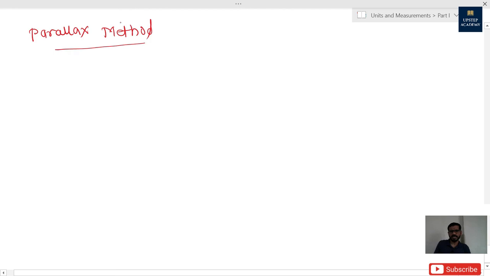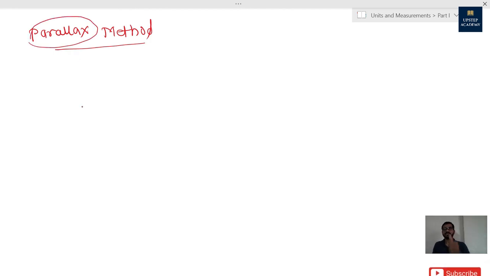Okay, let me first tell you the meaning of this word, parallax. For that purpose you need to do one experiment. You have to put one finger in between your eyes and the object on the wall in front of you. First of all close one eye and see that object with the second eye, and in the second step close the second eye and see the object with the first eye. Then you must observe that there is a change in the position of the object. That change in the position of the object is nothing but parallax.